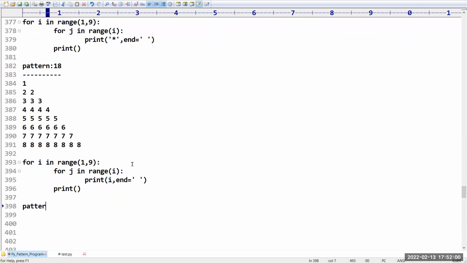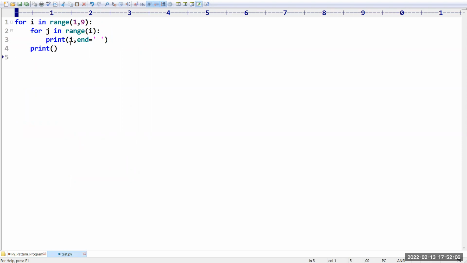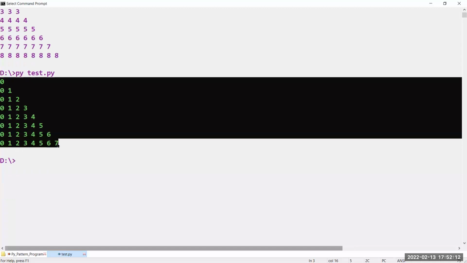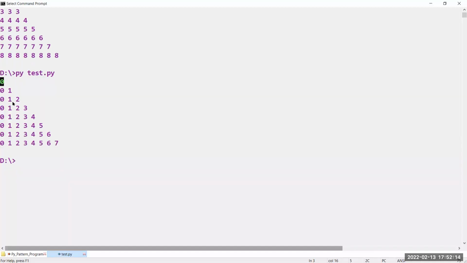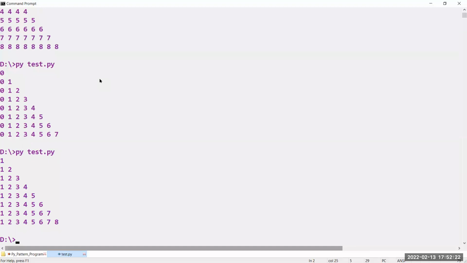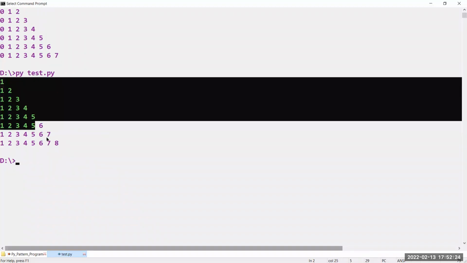Pattern number 19 I am taking. Same thing. If in the place of I you take J, what will happen? We are going to get column values like this. I don't want it from 0. I want to start from 1. What do we have to take? Start from 1, but include I plus 1, so that it will take from 1 to each.